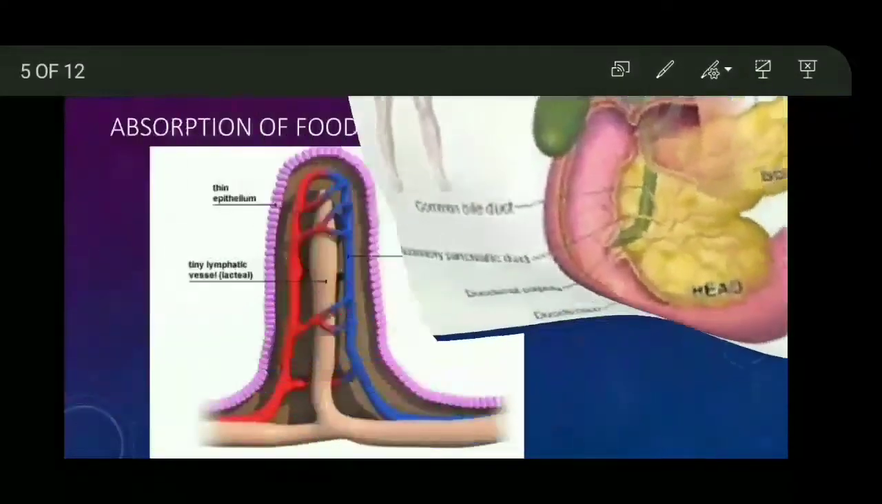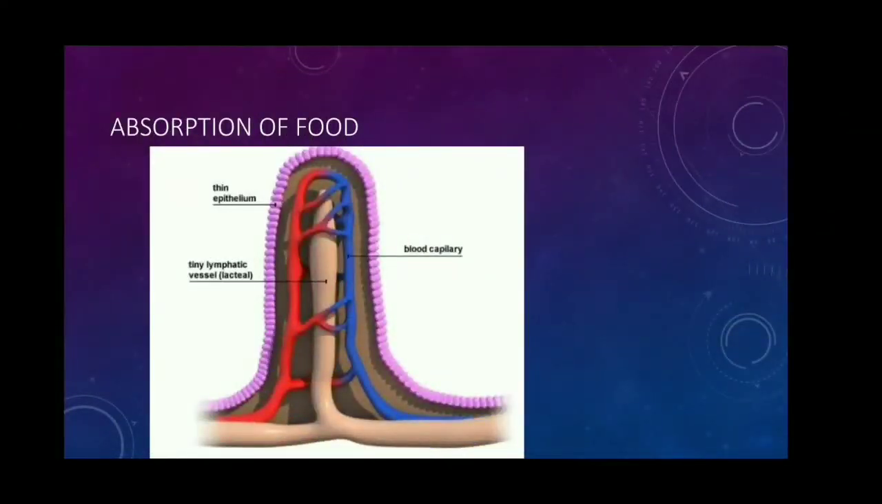Absorption of food. As I said already, in the small intestine, complete digestion as well as absorption of food takes place. Absorption is the process by which the nutrients obtained after digestion are absorbed by the villi. Villi are small finger-like projections present in the inner walls of the small intestine. These villi contain blood vessels and lymphatic vessels. These nutrients are absorbed by the blood and lymph and supplied to all body cells according to their requirements.